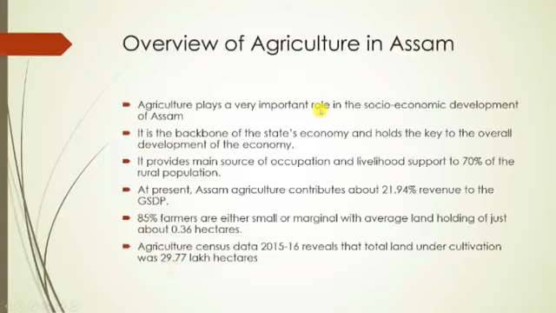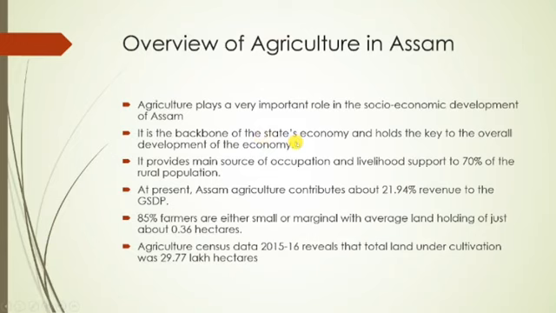So first of all, I would like to discuss the overview of agriculture in Assam. Basically, agriculture in Assam plays a very important role in the socio-economic development of Assam. Why? There are various reasons for this, because agriculture is the backbone of the state's economy, and agriculture is the key to the overall development of the economy.